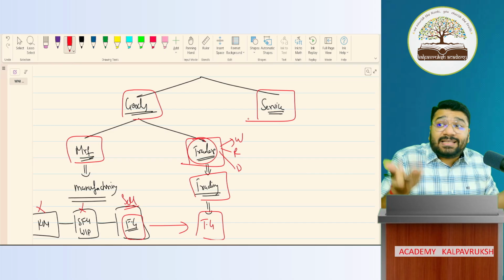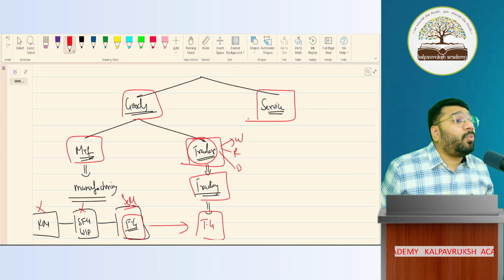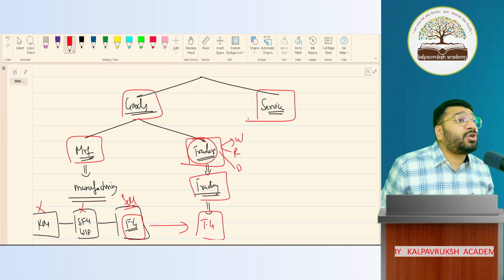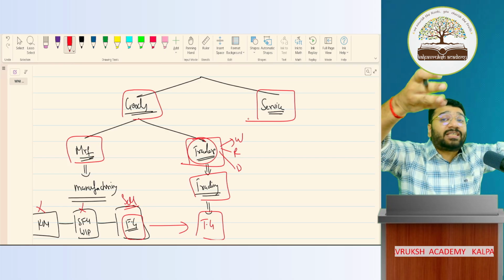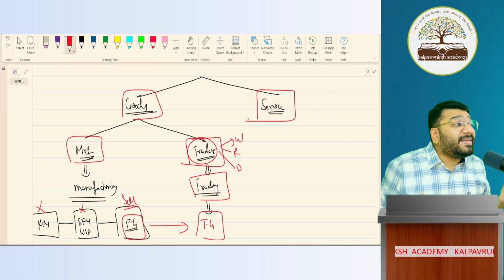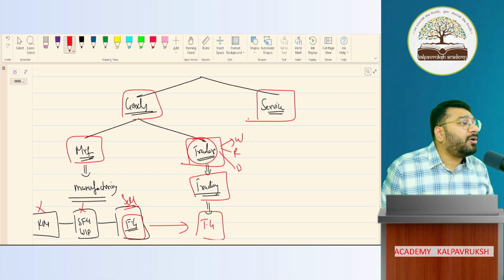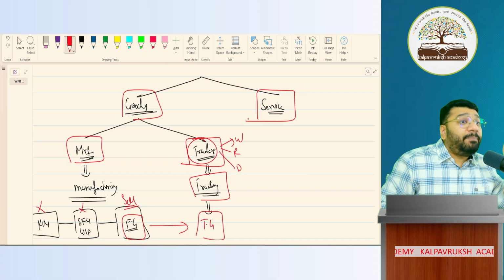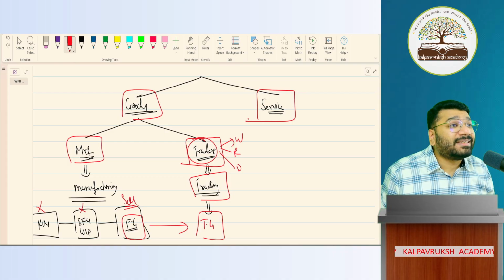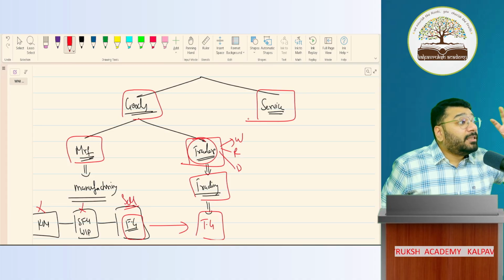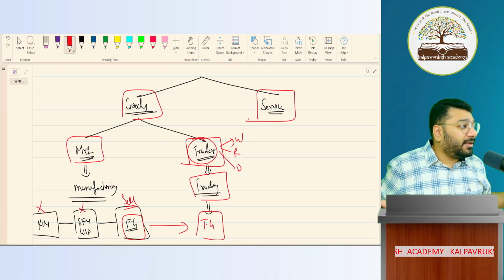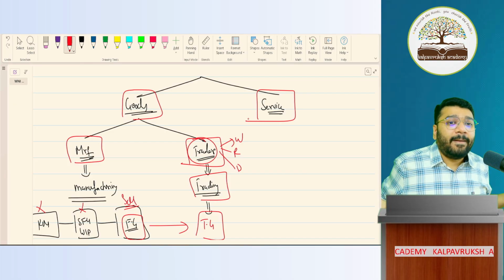The person who's giving the service is called service provider. Who am I? Service provider. I'm giving services to you. Who are you? Service receiver. Got it? Now, the person who's selling the product is called seller. The person who's buying the product is called buyer. The person who's selling goods is called seller. The person who's buying the goods is called buyer.